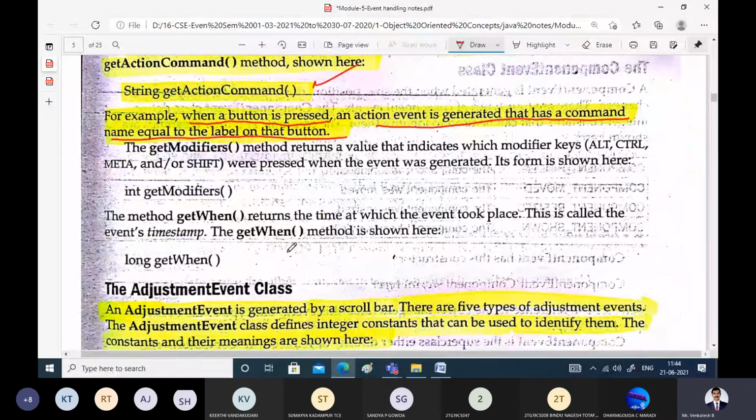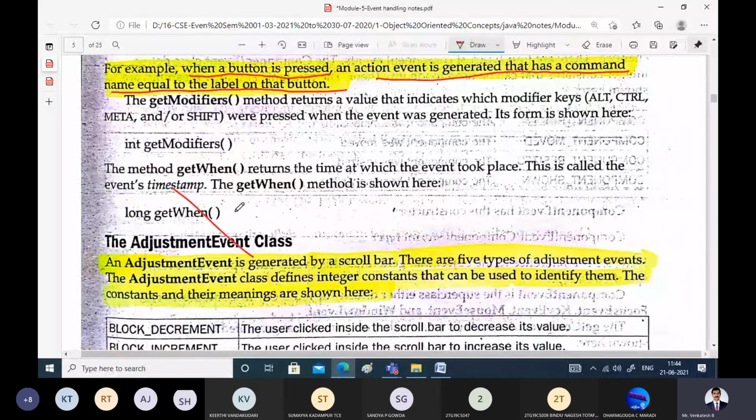For example, you can take one more method. If you want to know the time when the event has occurred, you can obtain that by using the getWhen method. The getWhen method is going to return the time at which the event took place. It will return the clock value or timestamp. The technical name is timestamp. It indicates when the event has occurred.